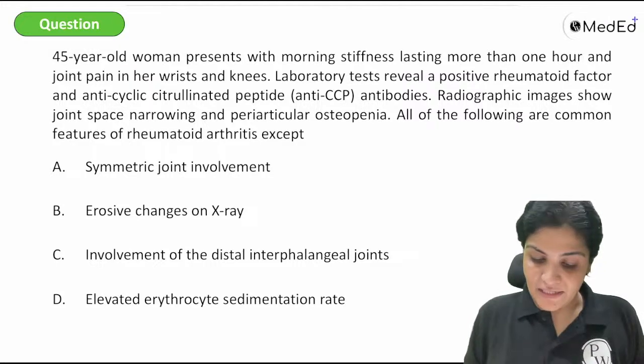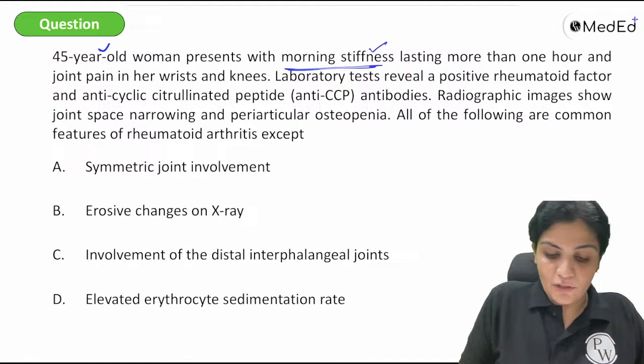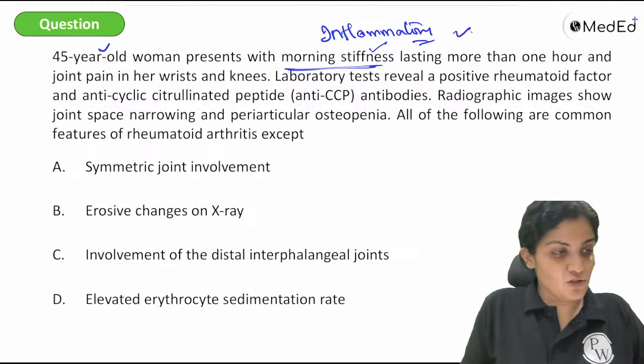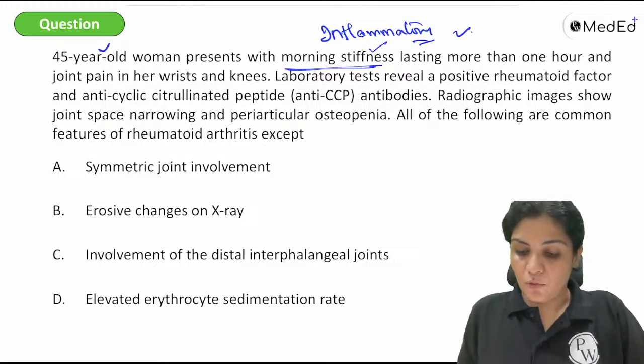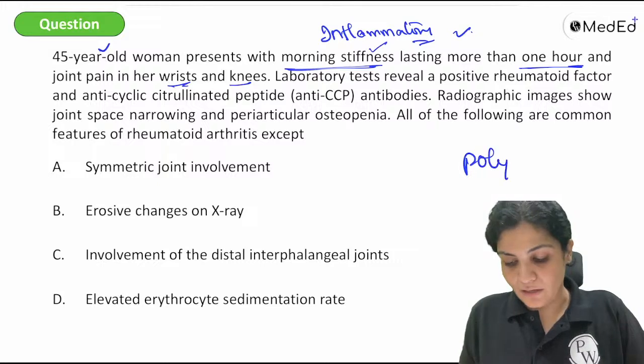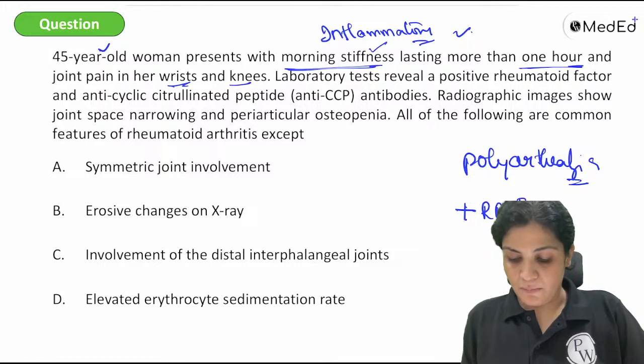So this is a lady presenting with morning stiffness. So once we have read it is a lady that is presenting with morning stiffness, we are clear that this is an inflammatory disease. So we are dealing with something with the inflammation, right? So more than 1 hour and joints in the wrist and knee. So polyarthralgia is very, very common in case of your inflammatory disease. And laboratory test, there is a positive RA factor and anti-CCP antibody.